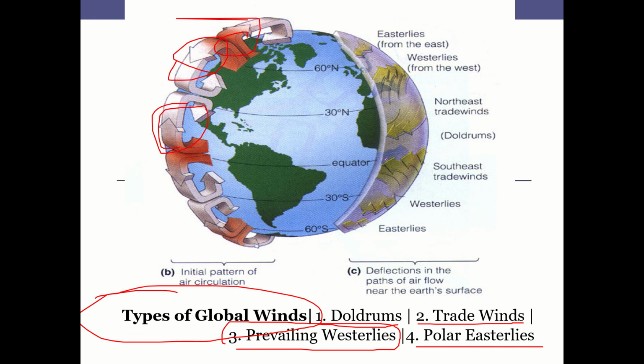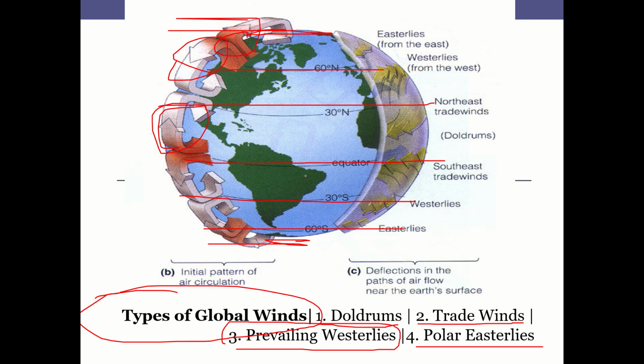So kindly remember this concept again: equator, 30-degree north, 60-degree north, and polar. Similarly, 30-degree south, 60-degree south, and the south pole.